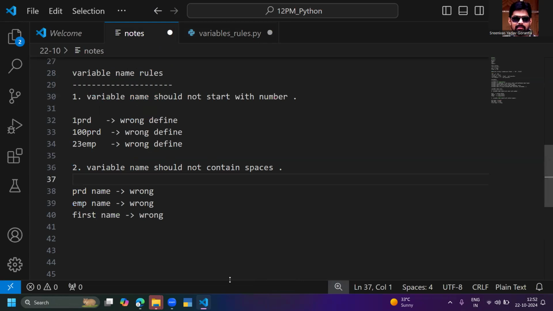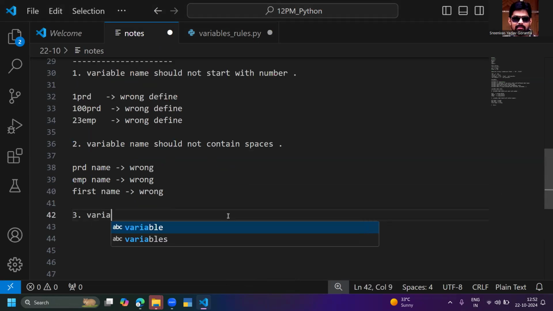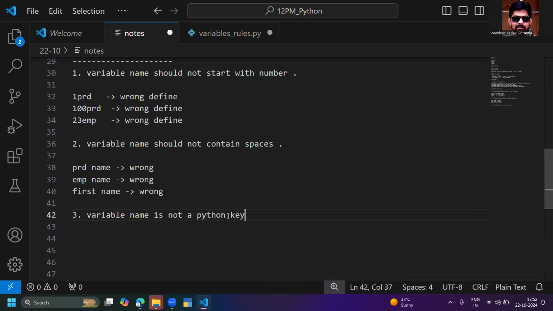And one more rule. Let me go with the one more rule. The third rule: variable name should not be a Python keyword or identifier. Variable name is not a Python keyword or identifier.